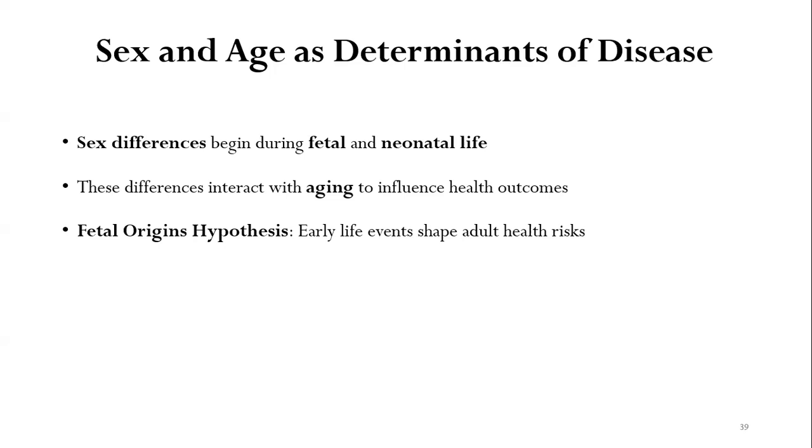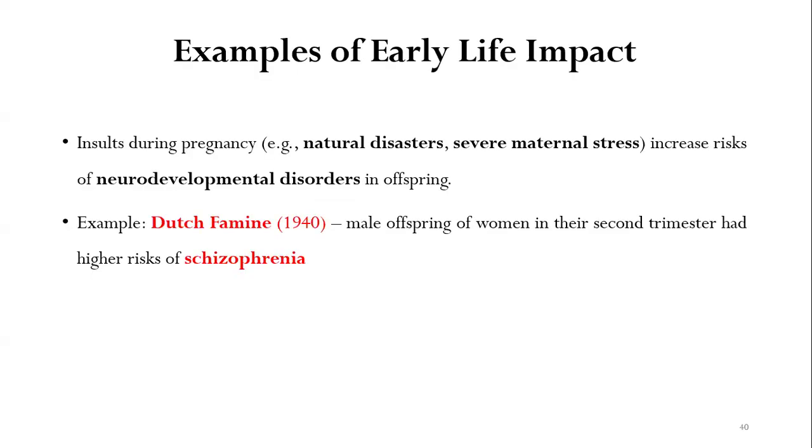Sex and age can act as determinants of diseases. So the sex differences start as early as the fetal and the neonatal life. These differences interact with aging to influence the health outcome. The fetal origin hypothesis suggests that early life events shape the adult health risks. This is very true because we see that the origin of adult diseases occurs even during the fetal period as well as the neonatal period. And nowadays, we are seeing so many metabolic diseases. These metabolic diseases have their origin during early childhood itself.